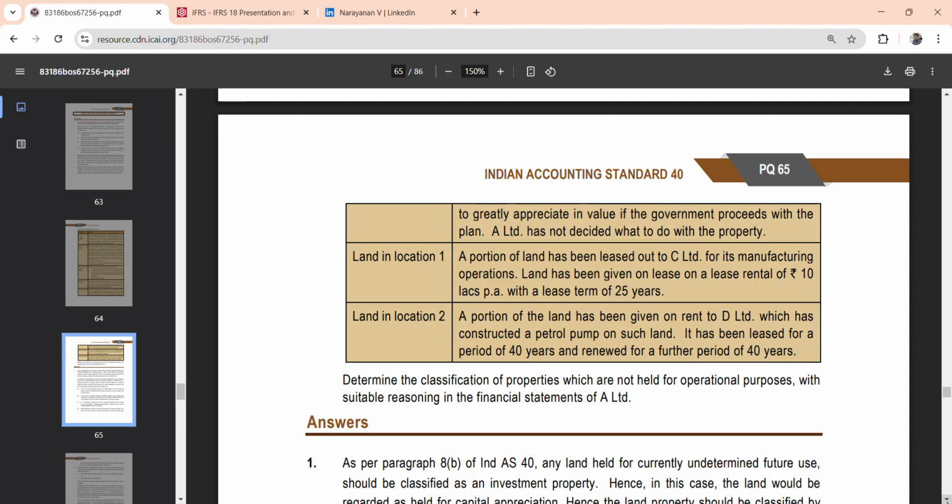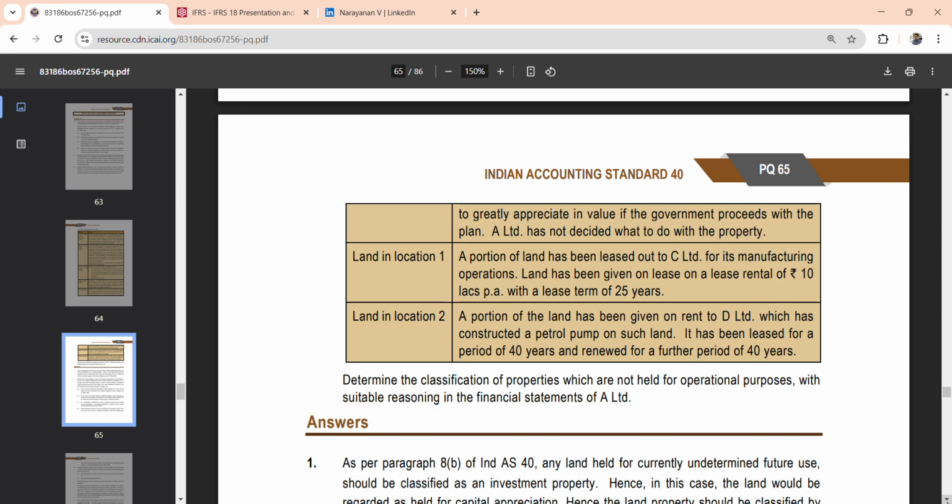And there are another 2 lands in 2 locations. A portion has been leased out to C Limited for manufacturing, on a lease rental of rupees 10 lakhs with a lease term of 25 years. In location 2, a portion of land has been given to D, which has constructed a petrol pump on it. It has been leased for a period of 40 years, and further renewal is subject to take place.